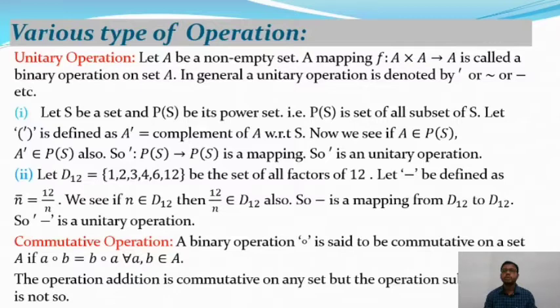So plus on the set of natural numbers is a commutative operation. That means 2 plus 3 is equal to 3 plus 2. But for the operation subtraction, 2 minus 3 is equal to minus 1, but 3 minus 2 is equal to plus 1. That is, 2 minus 3 is not equal to 3 minus 2. That means the operation subtraction is not commutative on the set of natural numbers or the set of integers.